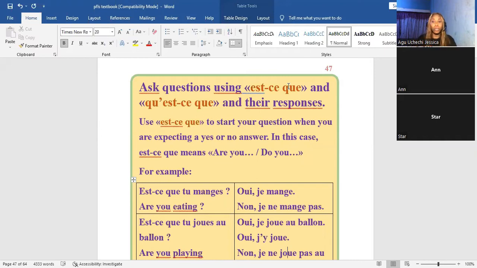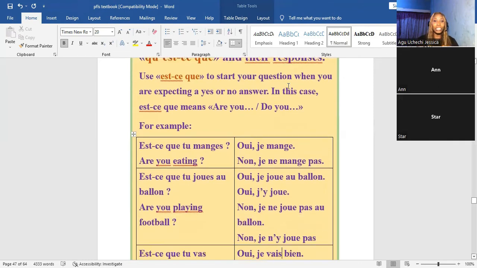In this case, when you're asking a question that you know you are expecting a yes or no answer, you can start your question with est-ce que. There's another way you can use est-ce que, but today we just want to learn how to use it in order to get a response that is either yes or no. Okay, so let's move down to the examples we have.